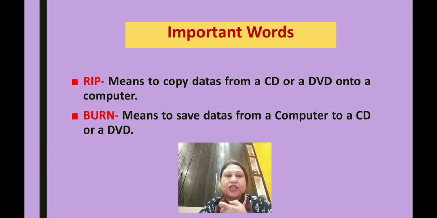To copy data from a CD or a DVD onto a computer. Okay, that is called rip, and that whole process of copying is called ripping. And burn means just the opposite, that is to save the data from the computer to a CD or DVD. Okay, so please remember what is meant by rip and what is meant by burn. All right, so these are the two important words for our today's class.